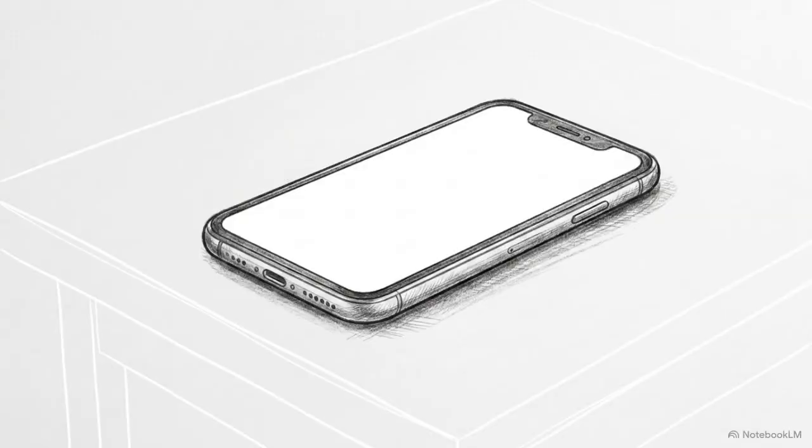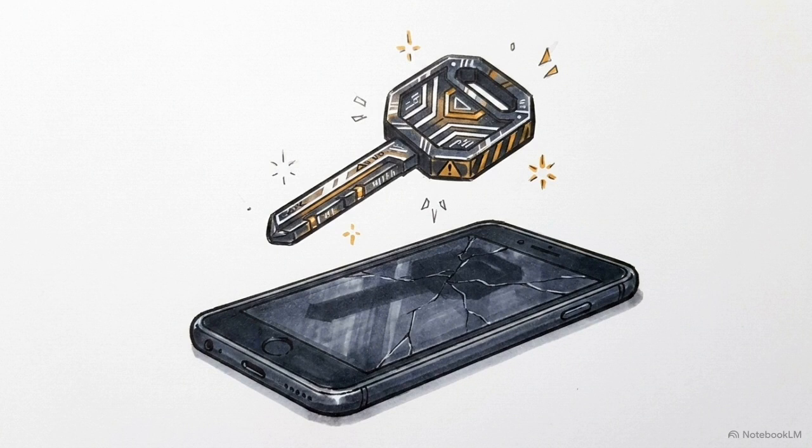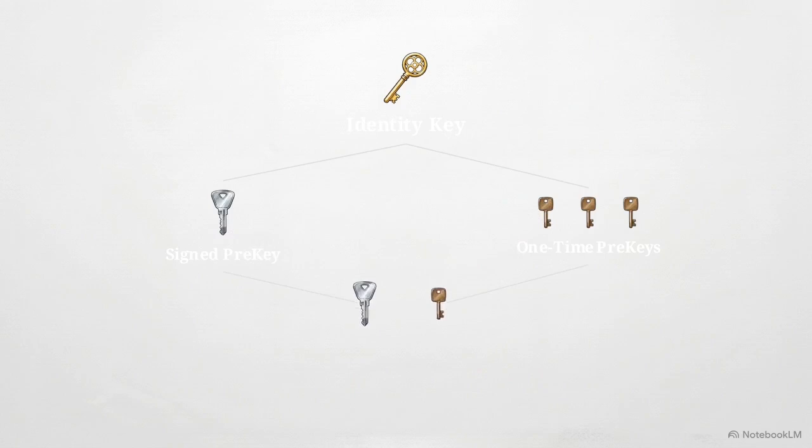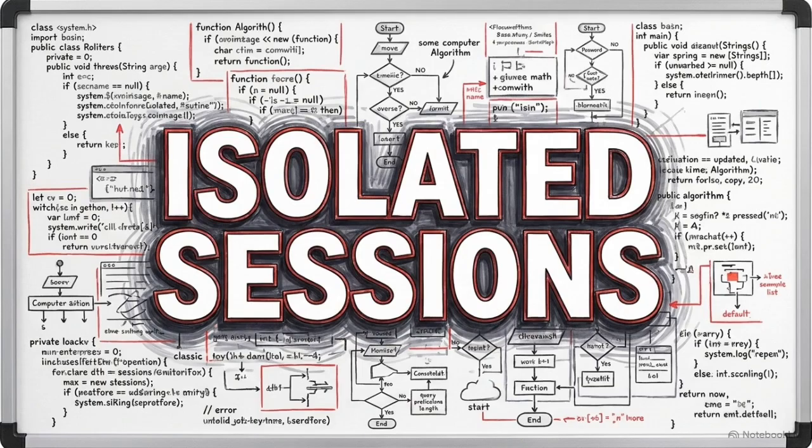Mobile messaging presents a unique architectural challenge. You need to securely exchange cryptographic keys, even when the recipient's phone is powered off. WhatsApp solves this by generating a hierarchy of unique encryption keys for every conversation. It starts with a master identity key, generating secondary signed pre-keys and one-time pre-keys. When a chat initiates, session keys are dynamically derived from these pre-keys. This dynamic generation introduces a critical defense mechanism known as perfect forward secrecy.